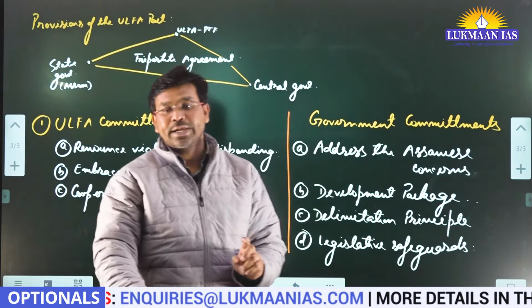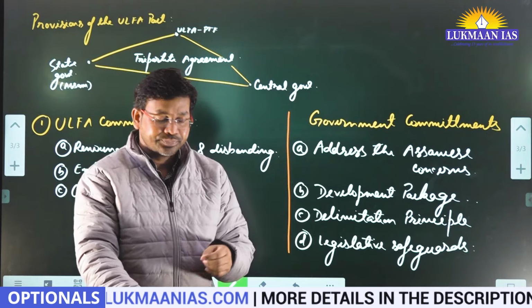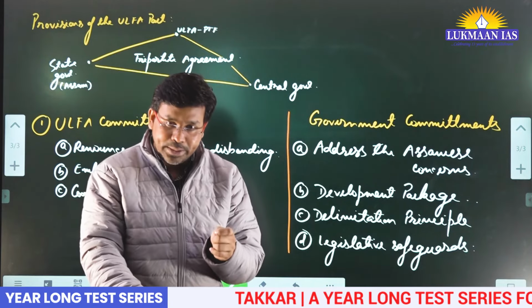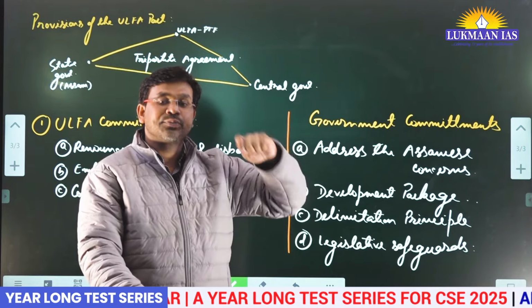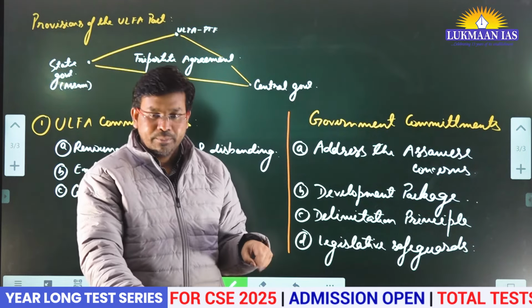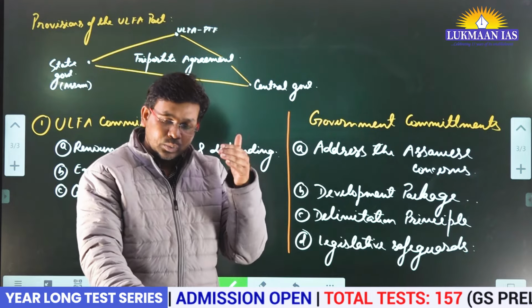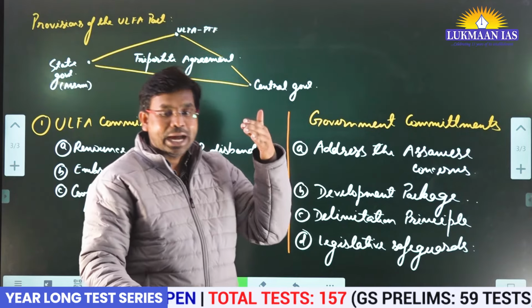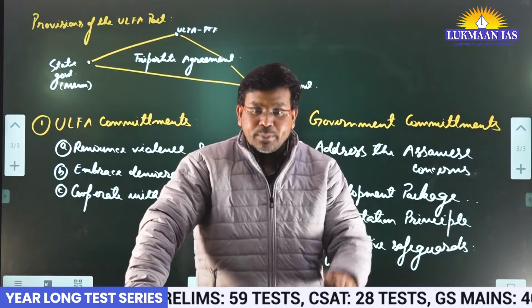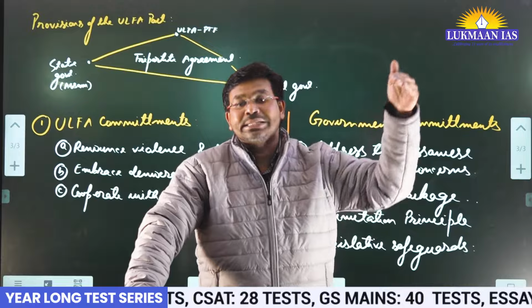Basically, the pro-talks faction, the ULFA section, says that elections can be contested only by those people whose fathers, forefathers, great-grandfathers have stayed in the state of Assam. They are talking about those people whose identity can be established as inhabitants of Assam for the last 100, 200, 300 years.